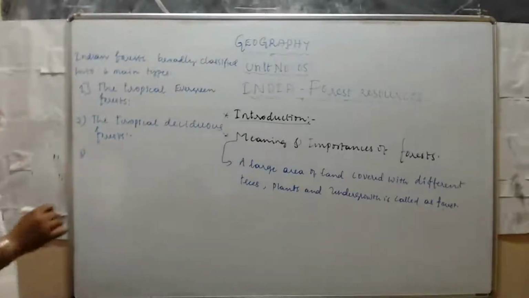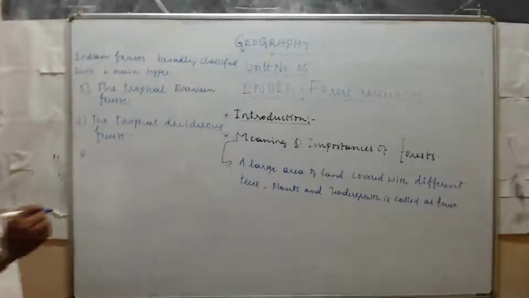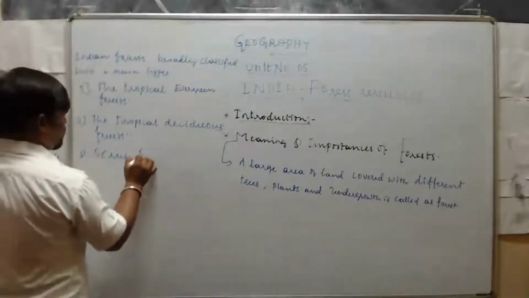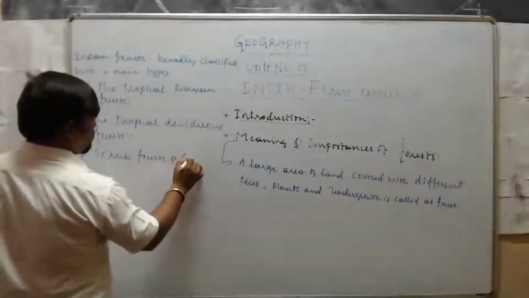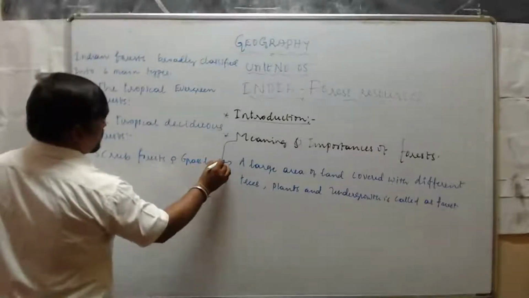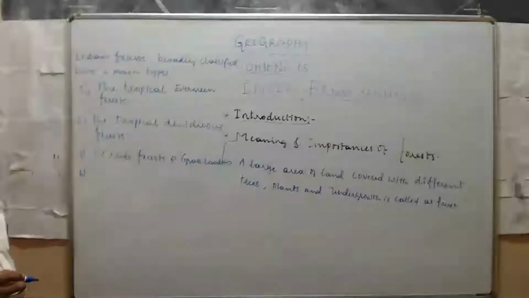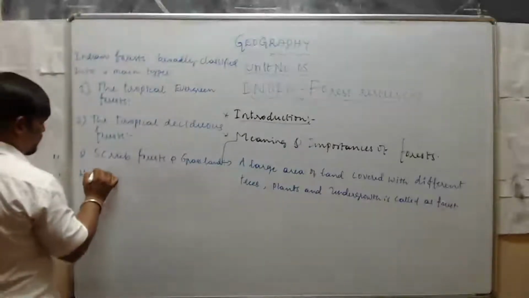Third one, scrub forests and grasslands. Fourth one, desert vegetation.